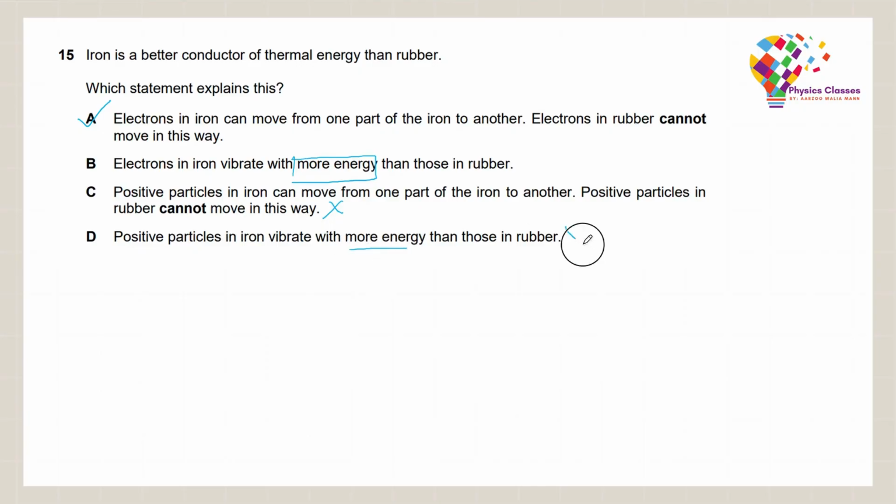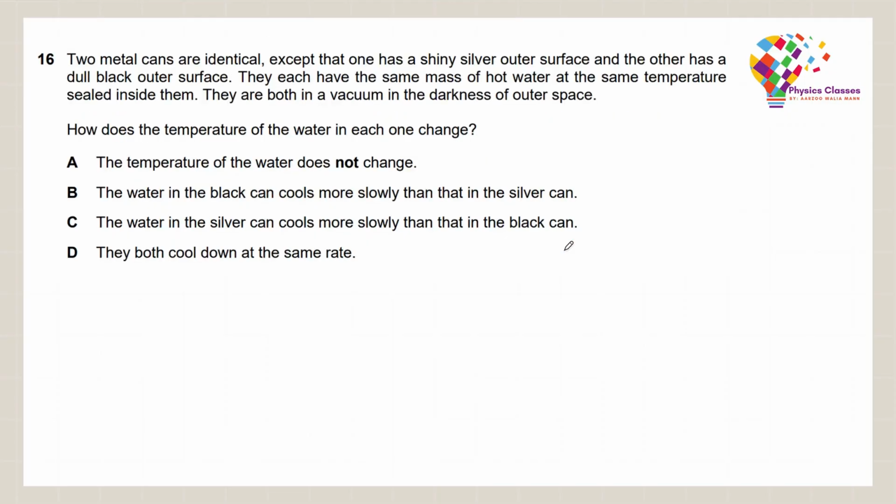Two metal cans are identical except that one has a silvery shiny outer surface and the other has a dull black outer surface. They each have the same mass of hot water, okay, mass is same, and they are at the same temperature sealed inside them. They are both in vacuum in the darkness of outer space. How does the temperature of water in each one of them change?